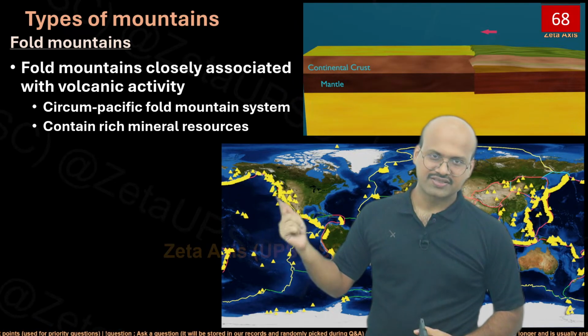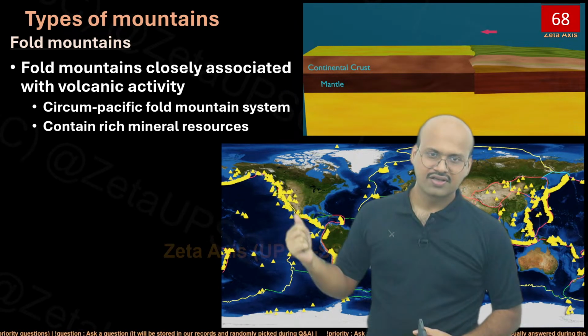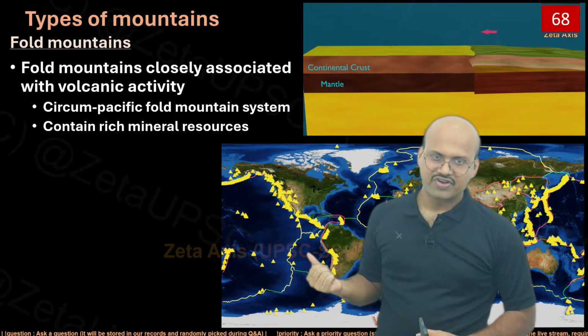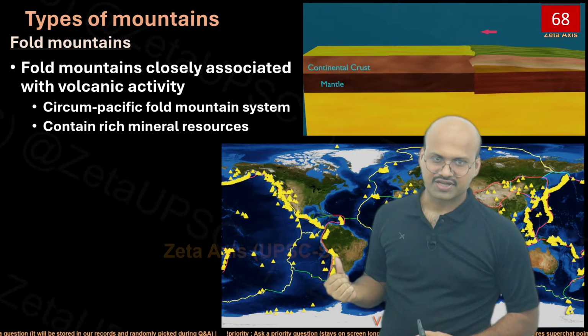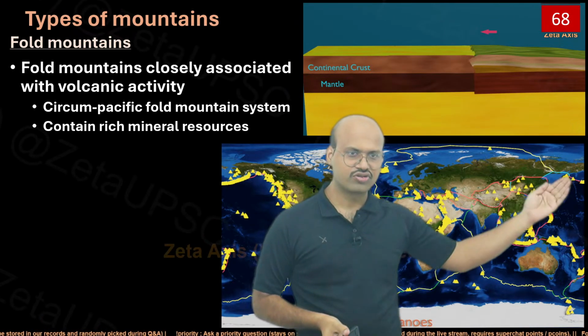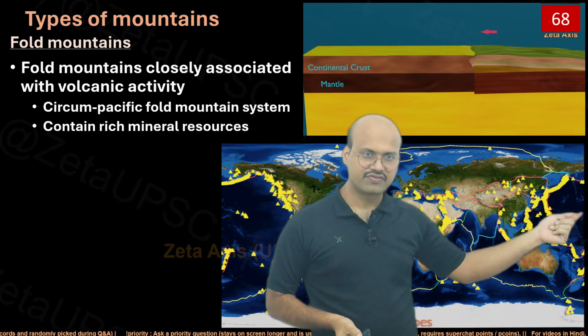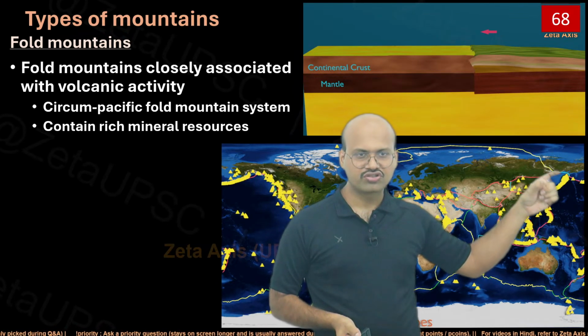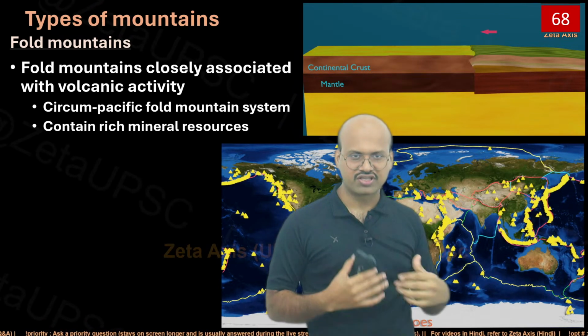Here the Pacific plate is subducting under the North American plate, and here the Nazca plate is subducting under the South American plate. And similarly here also we will see different plates which are subducting. So because of that, volcanoes are formed along these boundaries.